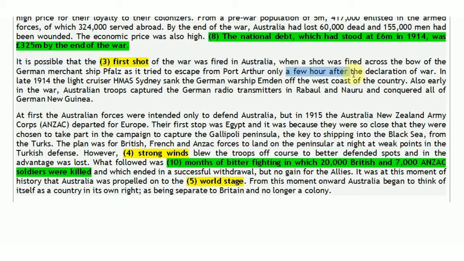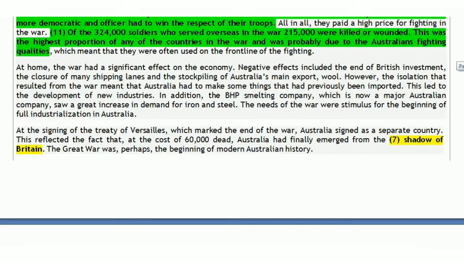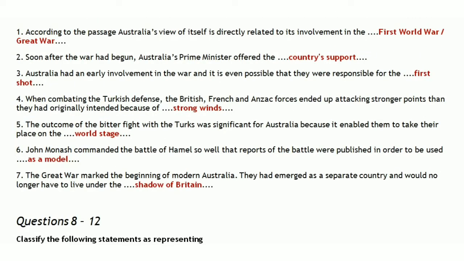That means only a few hours after the declaration of war, when the war had begun, it may be a possibility that the first shot of the war was fired in Australia. So this is the thing that Australia is responsible for, and it is just a possibility. Here also they have written this, and in the question also. So definitely our answer is going to be first shot. Yes, Australia had an early involvement in the war, and it is even possible that they were responsible for the first shot.